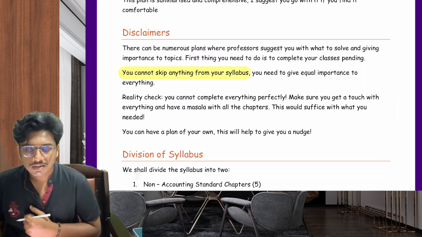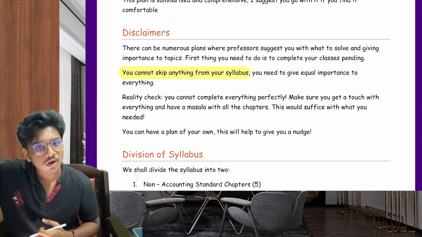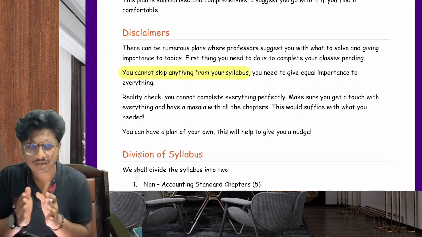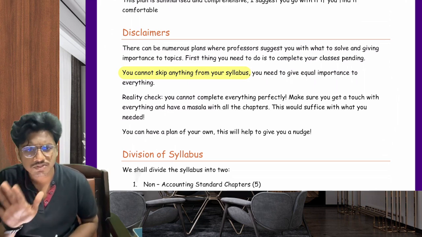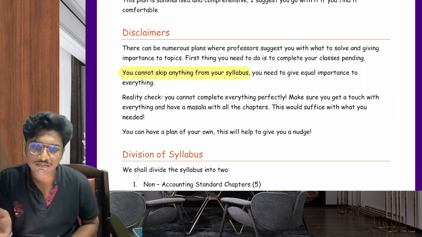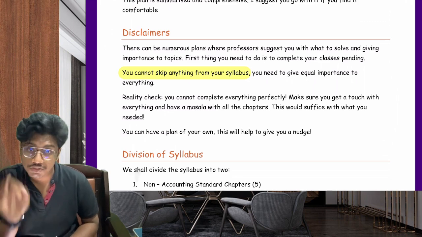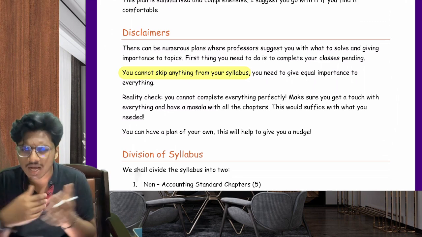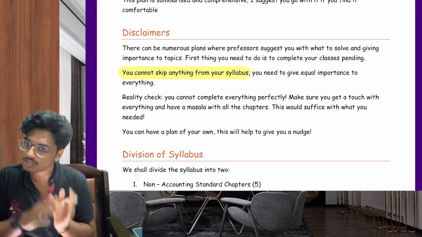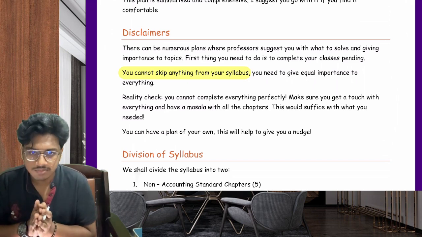Yes, if you had asked me before, till November 2023, I would have said that if you get in touch with five or six chapters, you can still get a pass mark or an exemption too, because of the frequently asked questions. Right now, that's not the case. You need to have a complete touch with it.